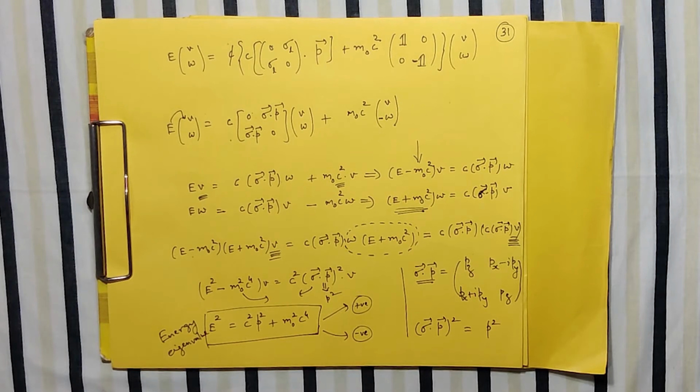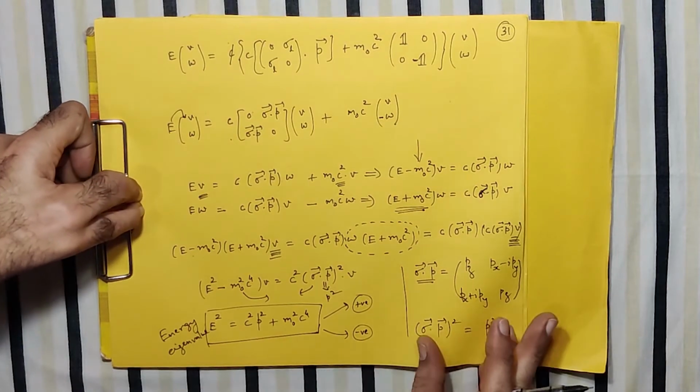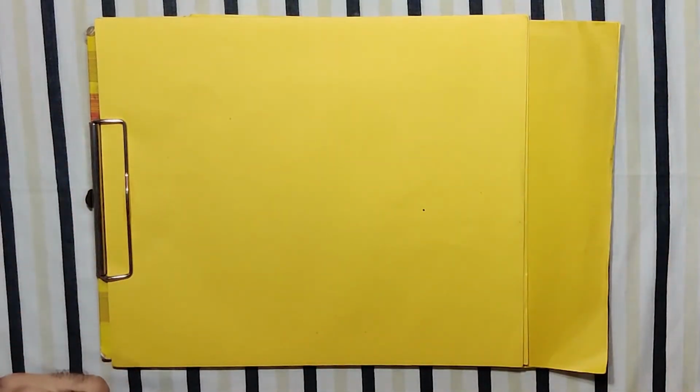So now this is enough hint, this is enough proof for us to say that relativistically the energy of a free particle can be plus or minus. Up till now, only with the KG equation we were not sure, but even in the case of the Dirac equation, we receive both positive and negative energy, so we are now confirmed that the relativistic energy of a free particle can be positive and negative.